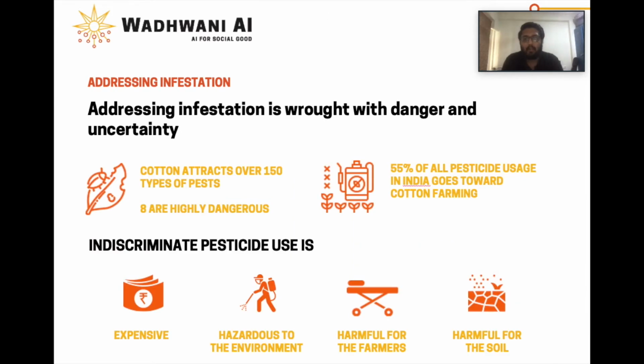Pesticides can help. Almost 55% of India's pesticide usage is devoted to cotton farming. However, pesticides are expensive and overspraying can damage a farm's ecosystem.